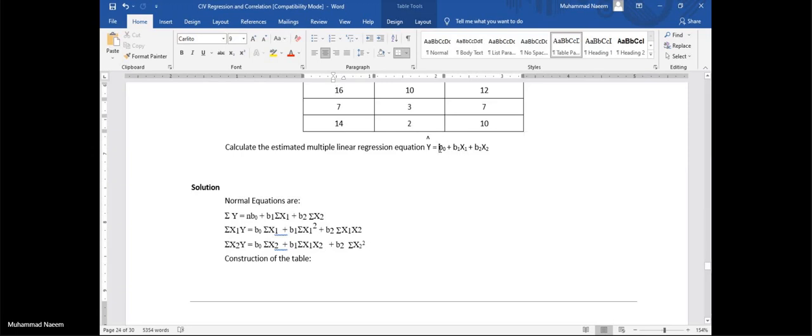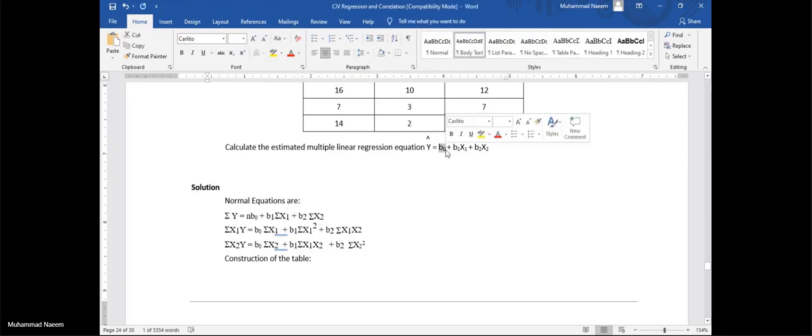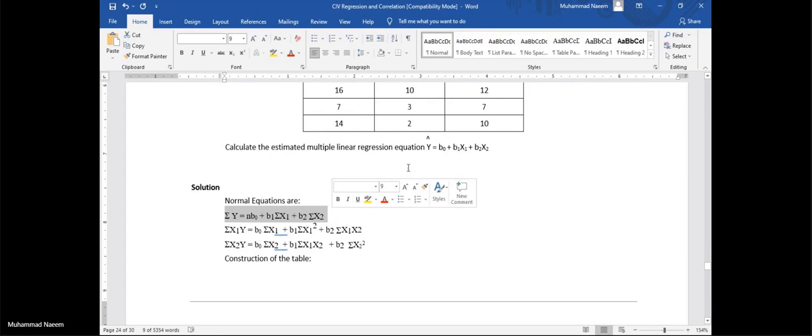Our one constant is independent alone. So just apply sigma to this given equation. You will get your first normal equation.